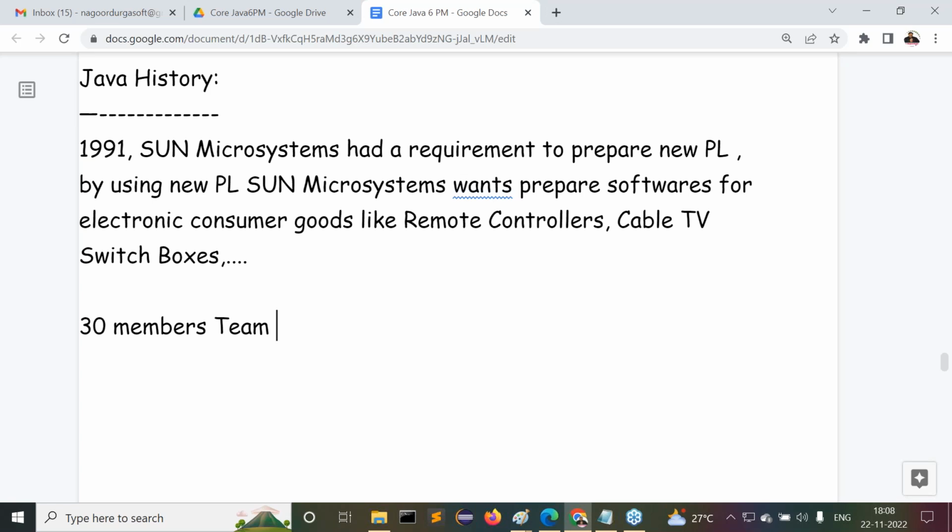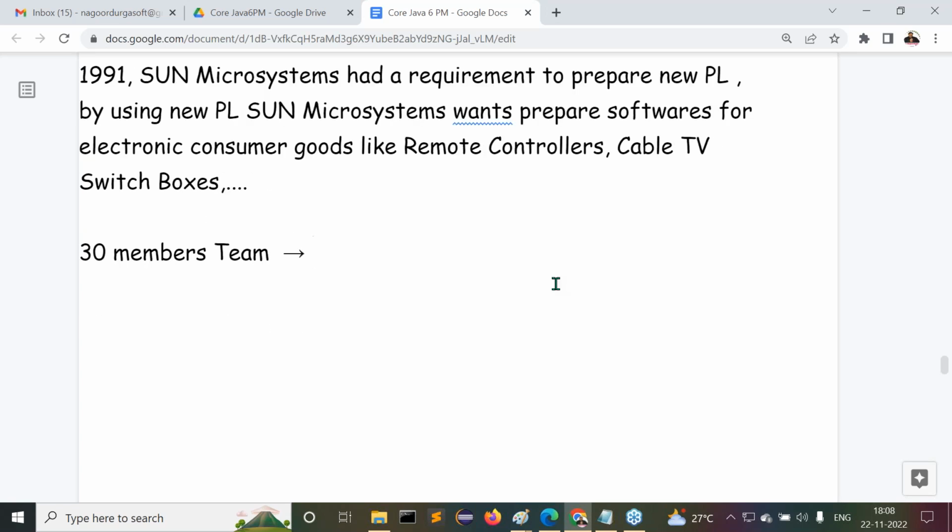This team was led by James Gosling and Patrick Naughton. They are the two leads for this 30-member team.